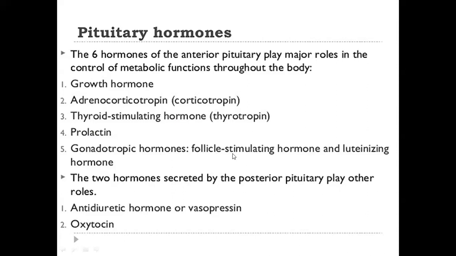So the follicle stimulating hormone helps in stimulating the growth and maturation of the ovarian follicle. Ovarian follicle is the female ovarian cells that stimulate the estrogen secretion.